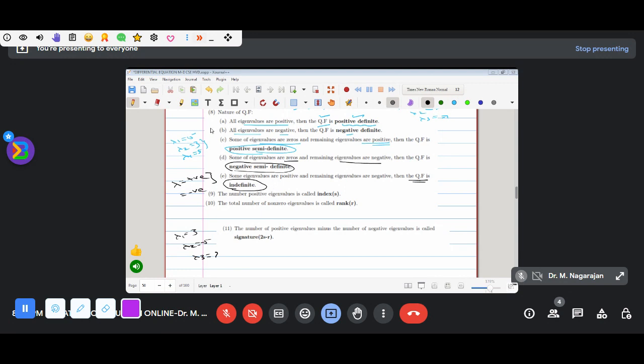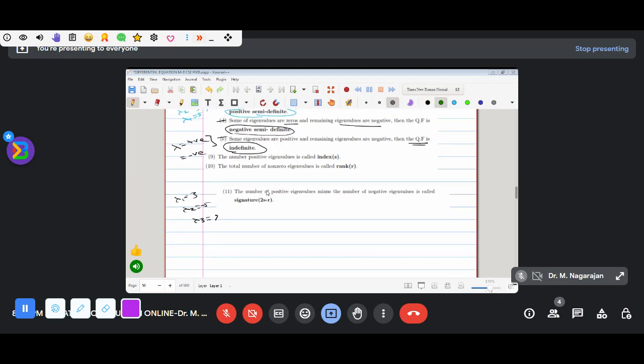These are the basic properties. How many properties are there? One, two, three, four, five. Five properties, very important. The remaining ones are very easy. The remaining three concepts: one is called index, next is called rank, another one is called signature.